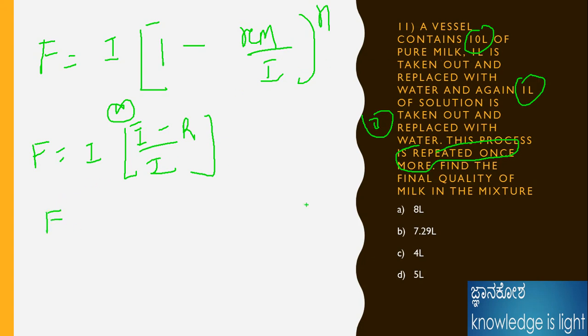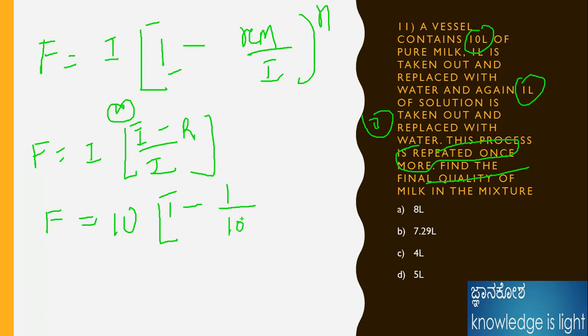I need to find the final quantity of milk, and the initial is 10 liters, therefore I am applying this formula. For every time, 1 liter is removed and 1 liter of water is replaced. Please apply this formula, and you will get the direct answer for these questions.